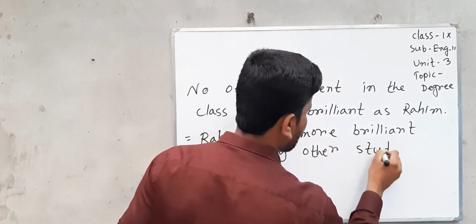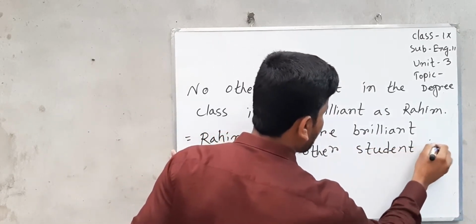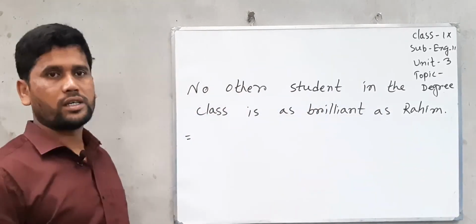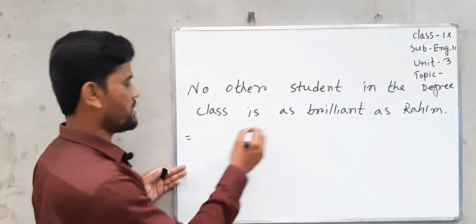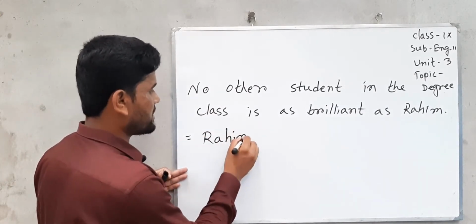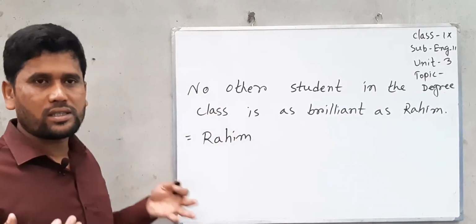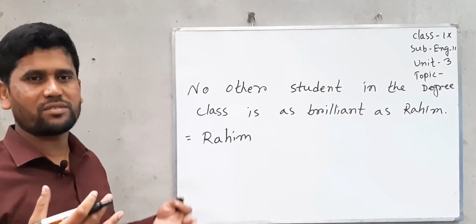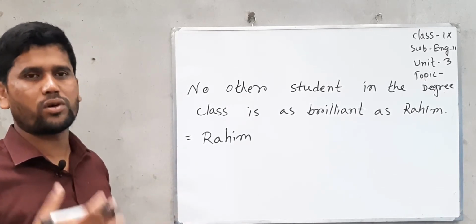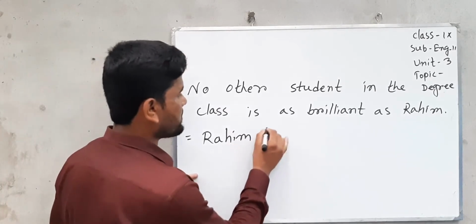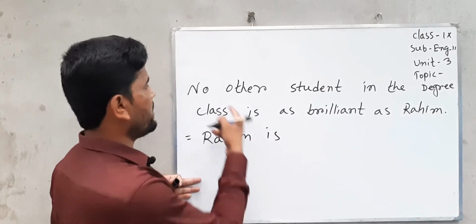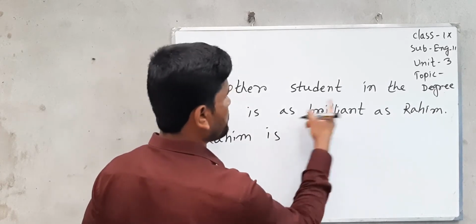After no other or very few, we will find the extension: student in the class. If we want to change the sentence into superlative degree, first we need to write the subject. As we know, superlative degree means subject plus verb plus superlative form, or one of plus superlative form plus extension. So here subject plus verb is, and after no other we can use only the superlative form.